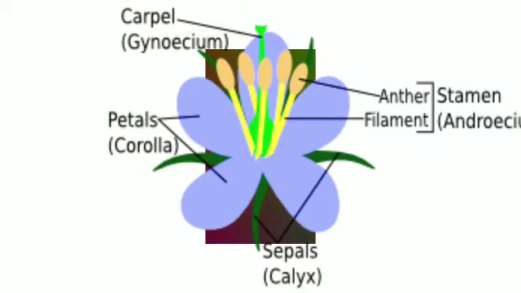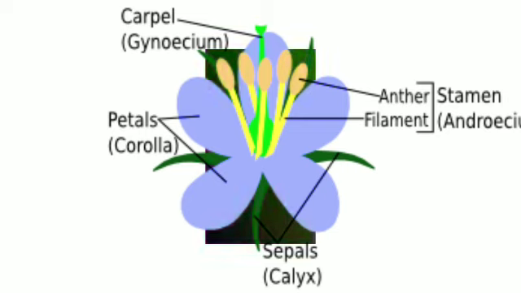Parts of a flower. The main parts of a flower are sepals. Sepals are the green leaf-like outermost circle of the flower. All the sepals are together referred to as calyx. Next one, petals. These are the colorful and most attractive part of the flower. These lie inside the sepals. All the petals together are referred to as corolla. These attract insects for pollination.